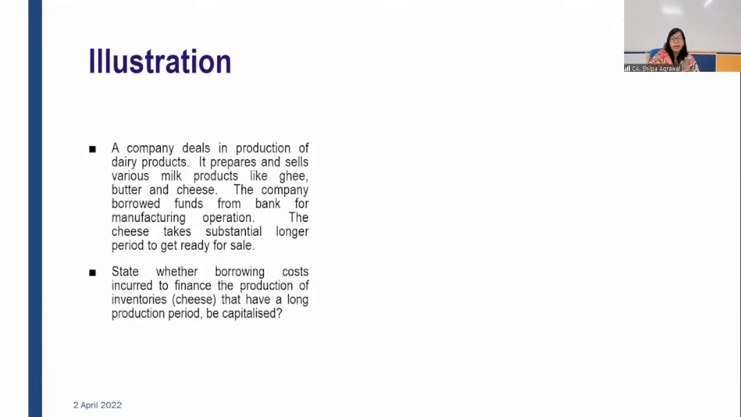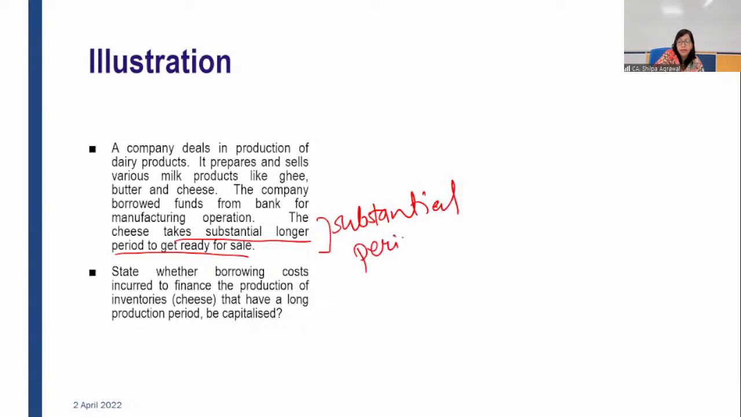Okay. Again, we are coming to an illustration. What is this qualifying asset? A company deals in production of dairy products. It prepares and sells various milk products like ghee, butter, and cheese. The company borrowed funds from a bank for manufacturing operation. The cheese takes a substantially longer period to get ready for use. So it means a substantial period of time, which we studied for qualifying asset. This is necessary: it should take a substantial period of time.